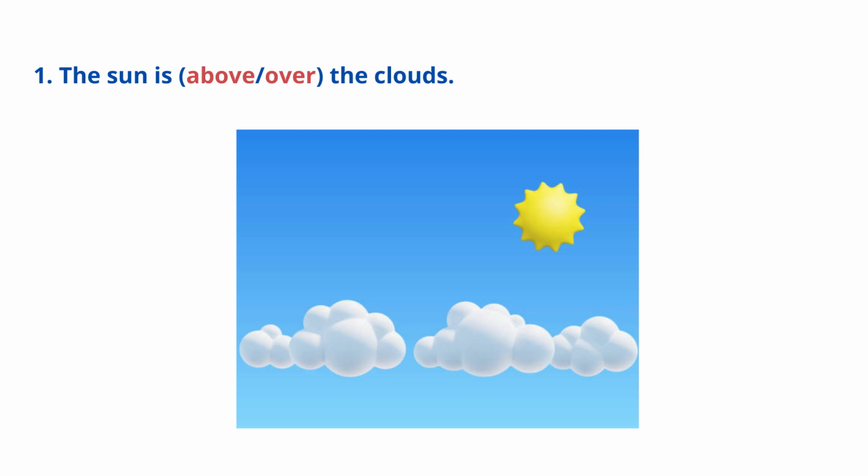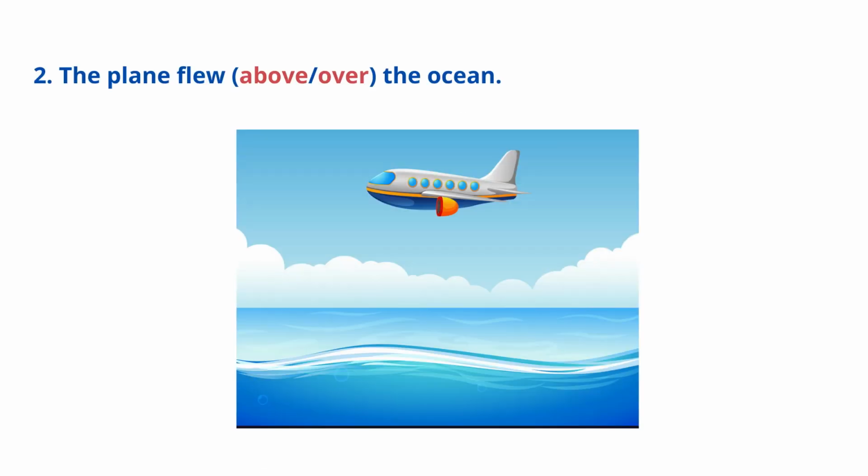Let's recap with a quick quiz. The sun is above or over the clouds? The correct answer is above, because there's no direct contact between the sun and the clouds. The plane flew above or over the ocean. The correct answer is over, because the plane is crossing the ocean.